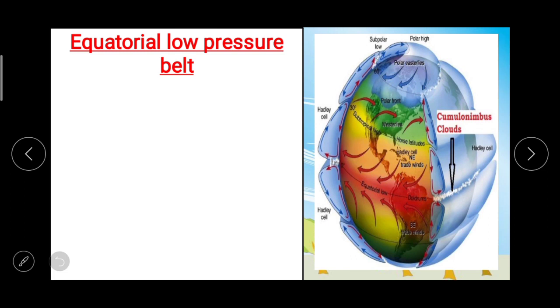That means the heat from the sun is uneven in different regions and hence the distribution of the temperature is uneven from the equator to the poles. Now if there is change in the temperature zones, then there is change in the air pressure. So the temperature zones are created, which we have already studied in the previous class.